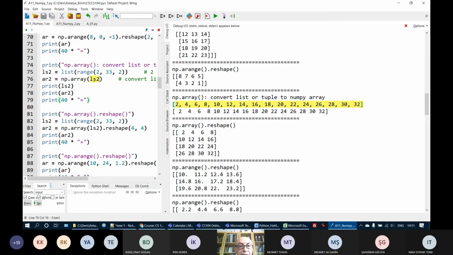We take a list as parameter, and np.array creates a NumPy array from that list. Of course, the list may contain duplicates, and the same duplicates will exist in the NumPy array. A NumPy array naturally may contain duplicates, and the number of elements will be equal to the number of elements in the list, etc.